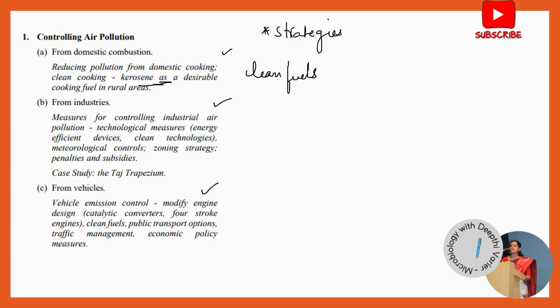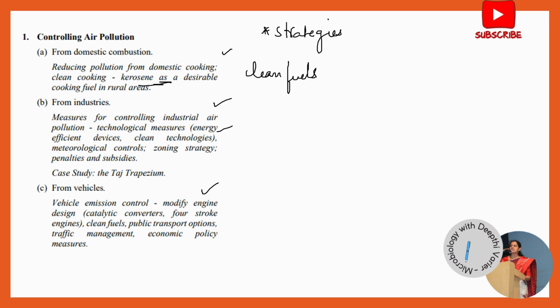The second part is the control of air pollution from industries. Now, for industrial air pollution control, there are several devices that are available, like you have filters or settling chambers. They have mentioned it over here. There are many energy efficient devices and clean technologies, or we have wet scrubbers, electrostatic precipitators, several technologies that are being used in the industries currently for controlling the air pollution.